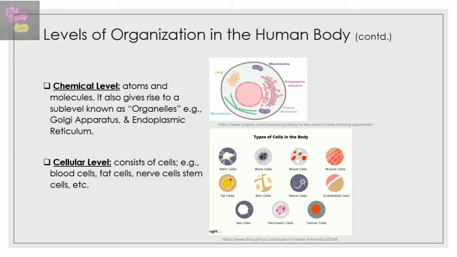Next is the cellular level, and this consists of cells which are the basic units of life. Examples of such cells are blood cells, bone cells, muscle cells, fat cells, nerve cells, stem cells, and so much more, as you can see in this image right here.